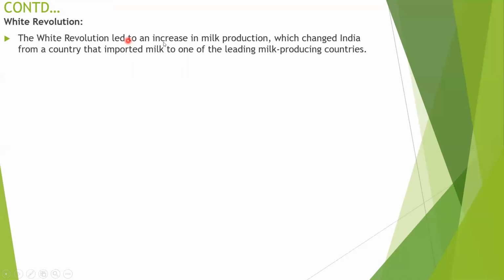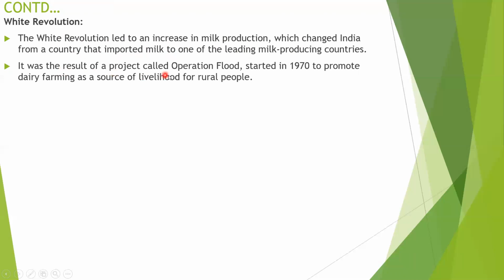White revolution means rearing of cattle and production of milk, which changed India from a country that imported milk to one of the leading milk producing countries. It was a result of a project called Operation Flood, started in the 1970s to promote dairy farming as a source of livelihood for rural people. It is one of the jobs of rural people, who maintain a group of cows, either indigenous or foreign breeds, and get a lot of milk.